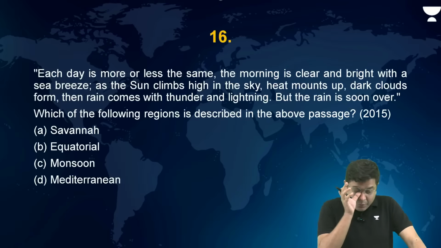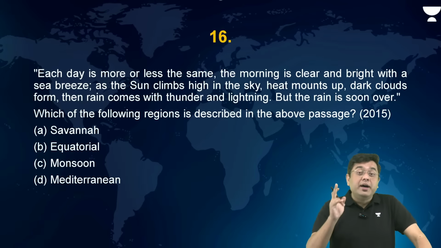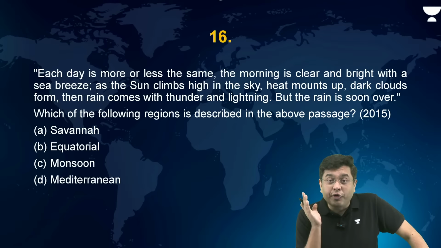Okay. Now, each day is more or less the same. The morning is clear and bright with a sea breeze. As the sun climbs high in the sky, heat mounts up, dark clouds form, then rain comes with thunder and lightning. But the rain is soon over. This talks about a daily occurrence of rainfall.